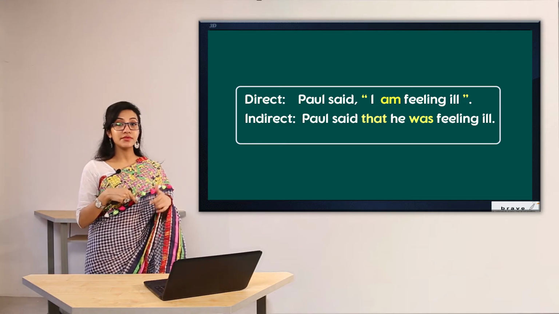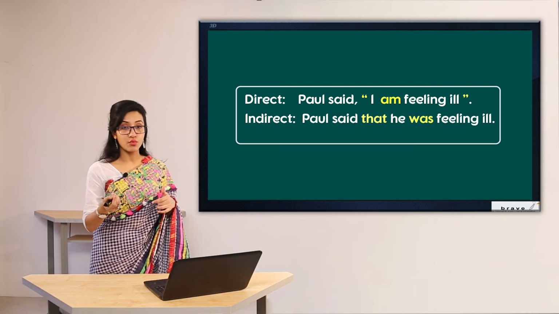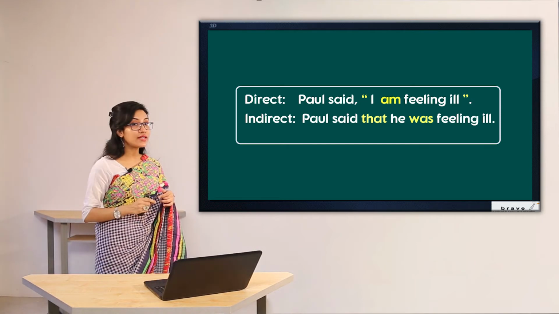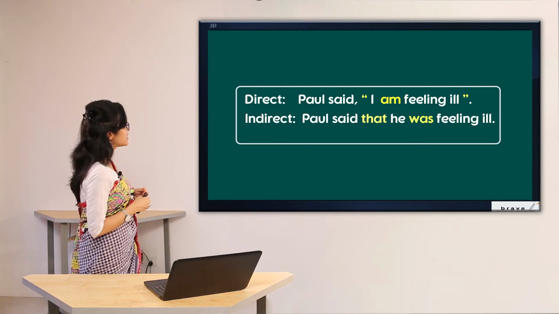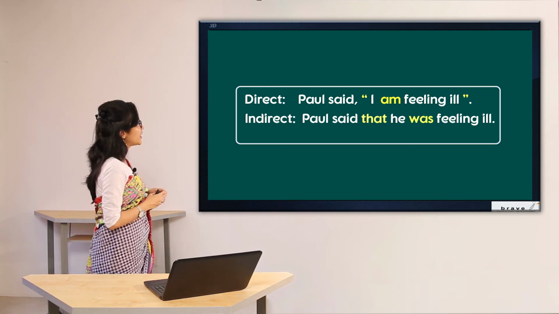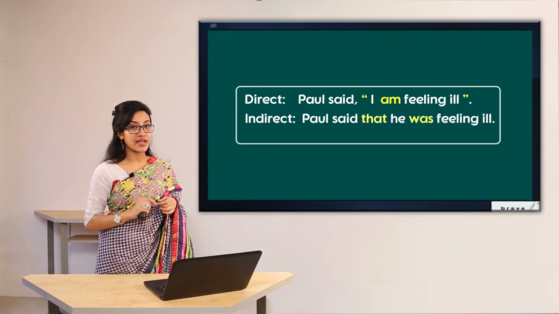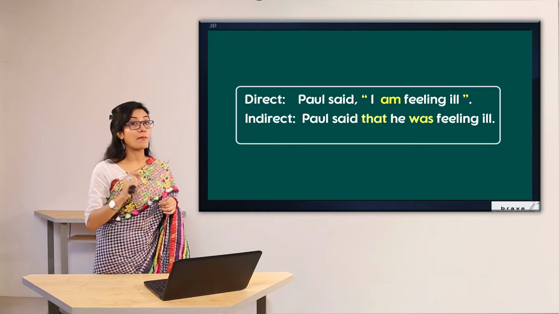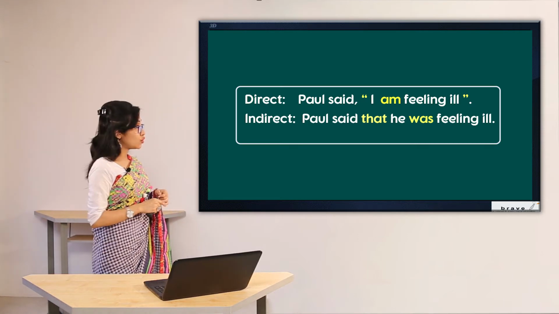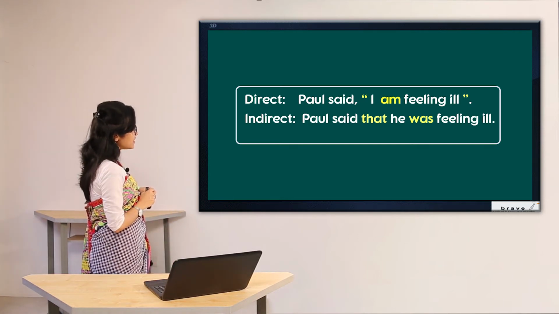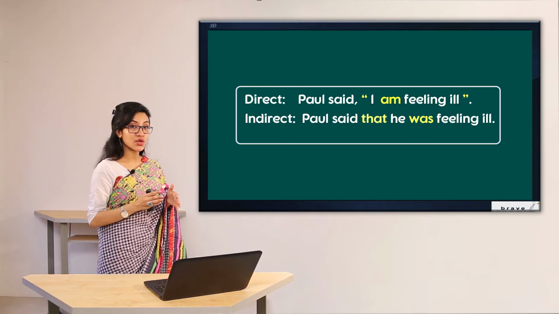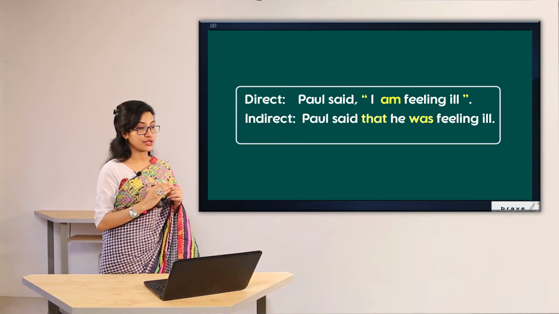I am saying this thing in my own words to someone else. For that reason, what are the changes that we can see? First of all, we can see that "that" has been added in place of the comma. So the comma has been deleted, and in place of that, we have added "that."